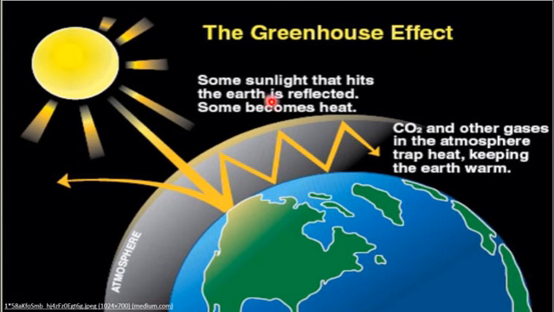Some sunlight that hits the Earth is reflected and some of it becomes heat energy. But carbon dioxide and other gases like methane, chlorofluorocarbon or CFC, and nitrous oxide in the atmosphere trap the heat. So it keeps the Earth warm because the heat that should be reflected back to outer space is being trapped here in our planet and cannot escape.